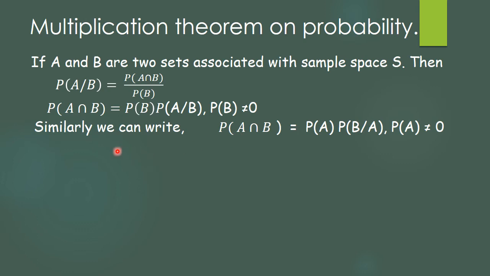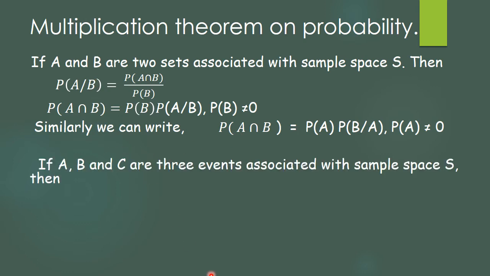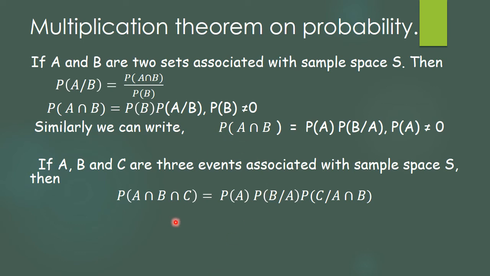Now we have gone for the two events. If A, B, C are the three events associated with the sample space, then naturally P(A intersection B intersection C) will be written as P(A) into P(B given A) into P(C given A intersection B).